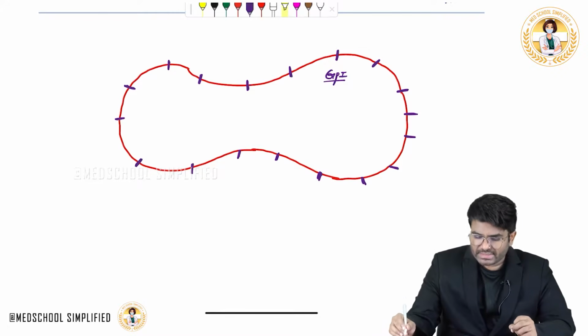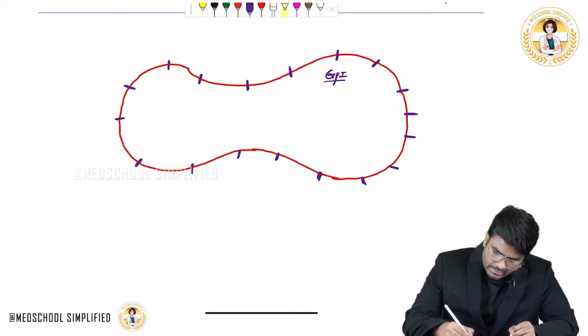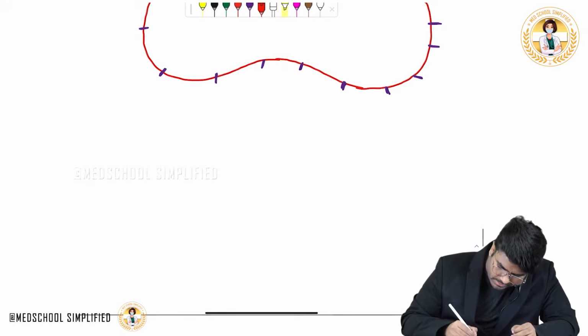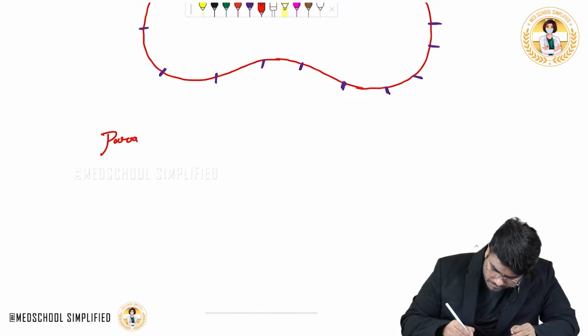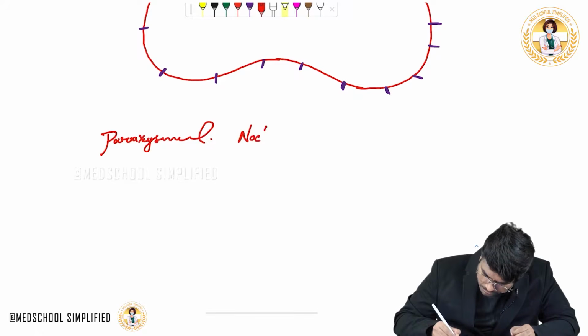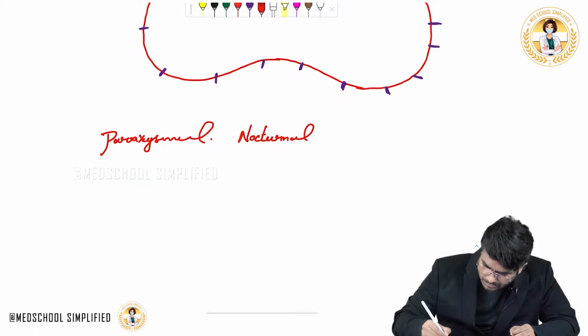Now, what is the importance of this is, see, there is a condition called paroxysmal nocturnal hemoglobinuria.